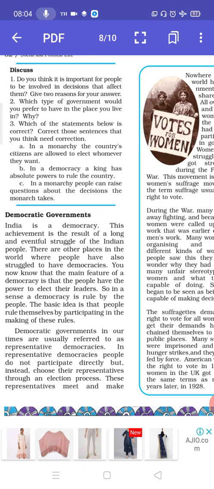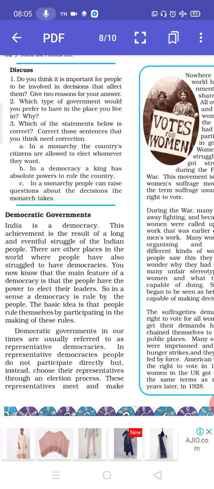Democratic government. India is a democracy. This achievement is the result of a long and eventful struggle of the Indian people. There are other places in the world where people have also struggled to have democracies. You now know that the main feature of democracy is that people have the power to elect their leaders. So in a sense, a democracy is a rule by people. The basic idea is that people rule themselves by participating in the making of these rules.